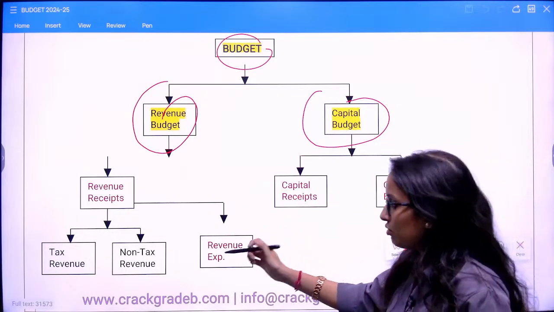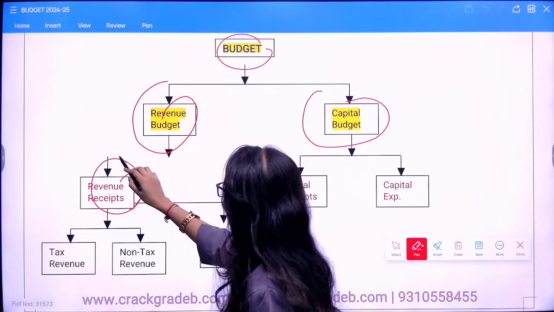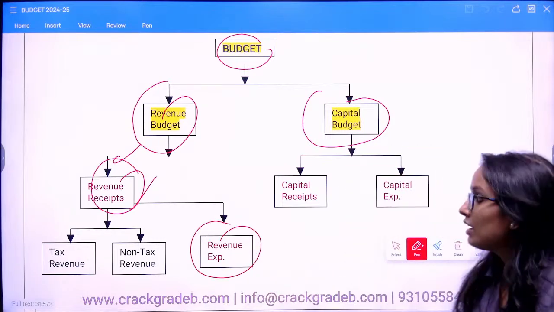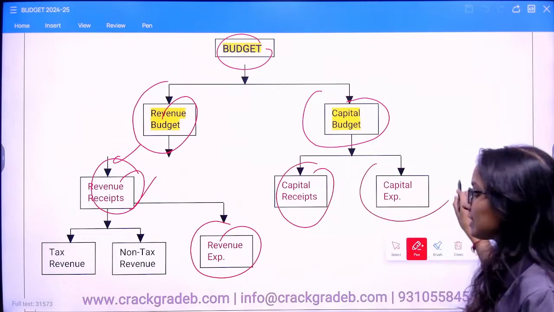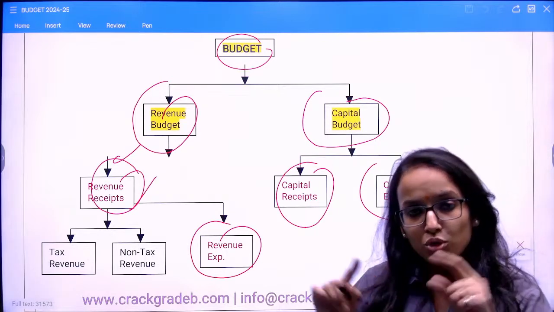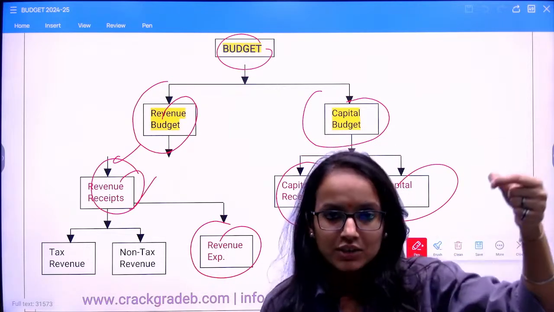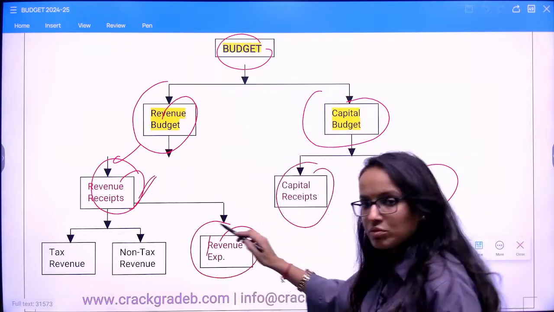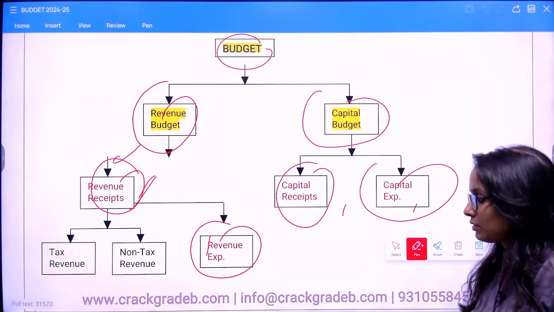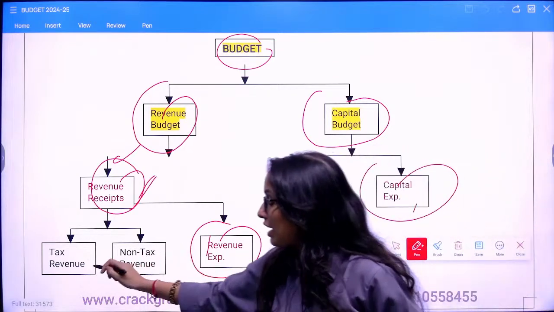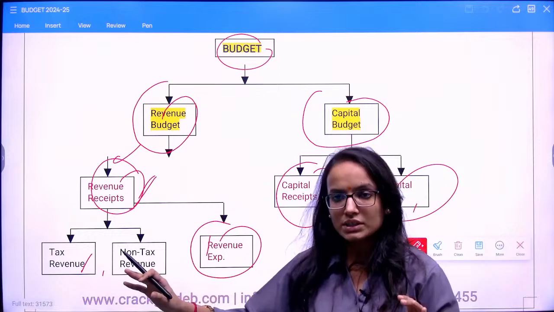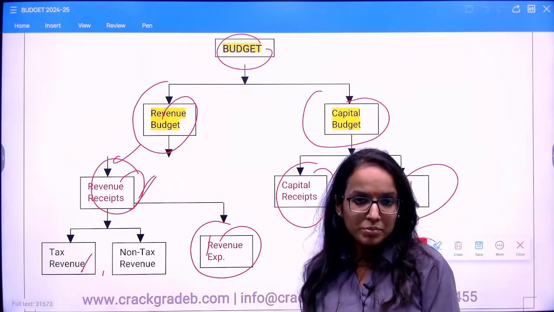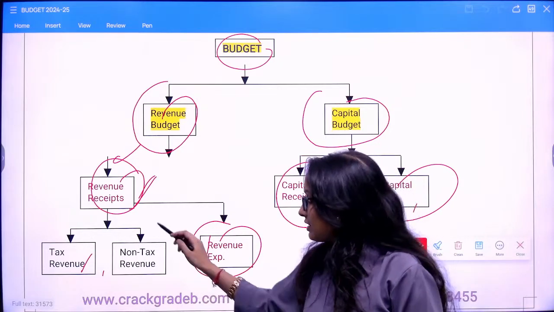Under the revenue budget, you have revenue receipts and revenue expenditure. Under the capital budget, you have capital receipts and capital expenditure. Remember, in both the revenue and capital account, you will have both expenditure and receipts. Revenue receipts are further classified into tax revenue and non-tax revenue. When we try to understand the structure of the budget, it is this differentiation that matters.